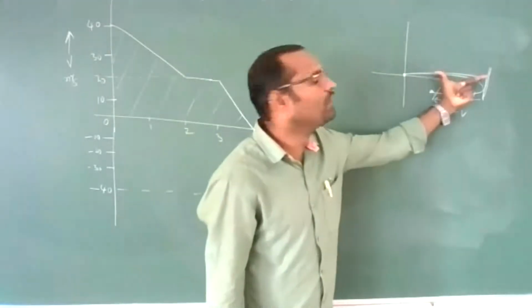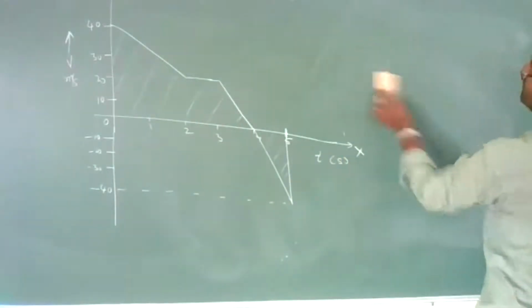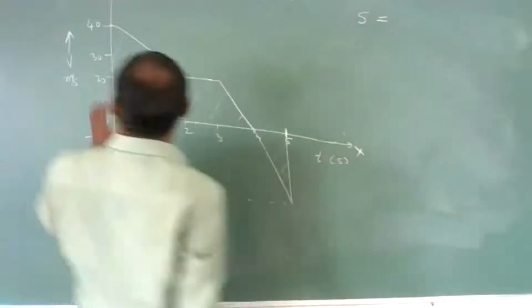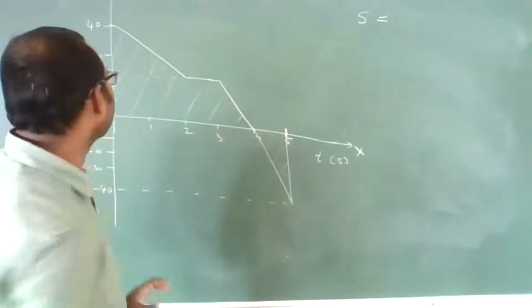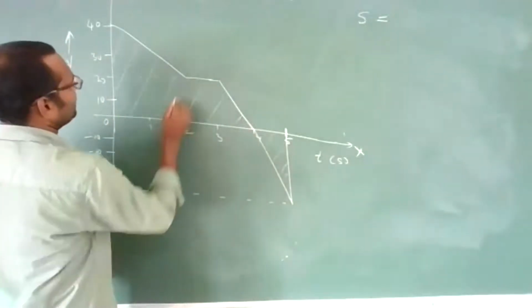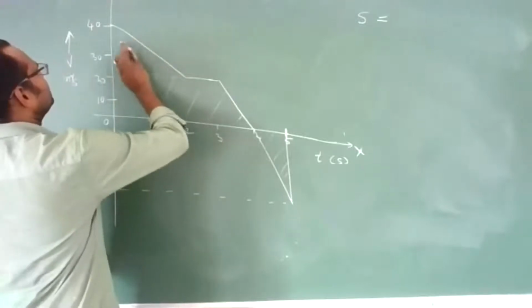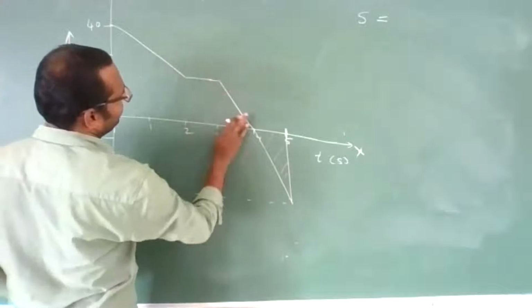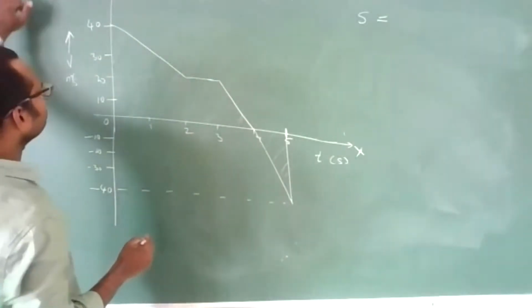So for finding distance, I have to add the total area. I am dividing this total into simple triangles or rectangles. So I want the total area now.